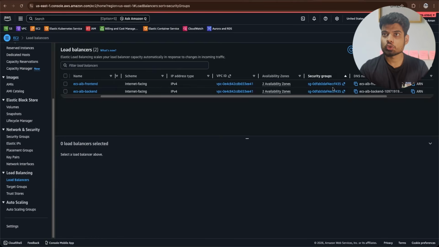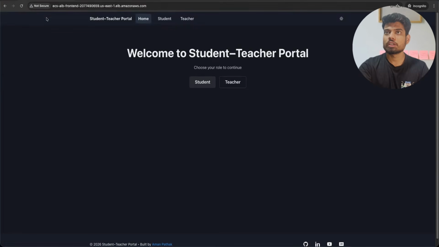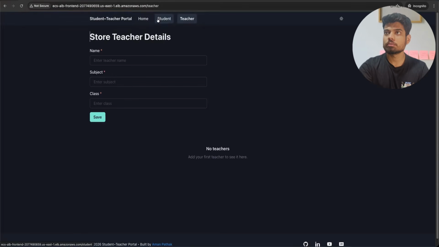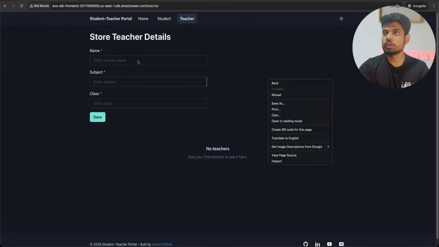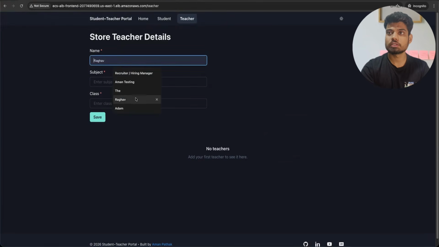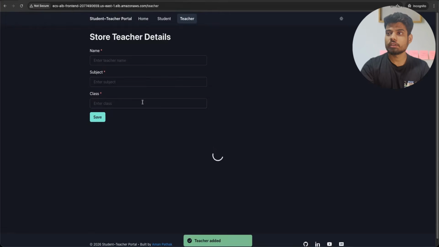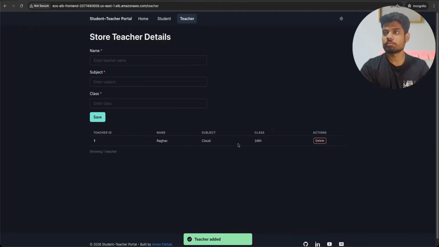Once we do that, we will access our front-end application. I'll just open this tab, and here this is our application, and both things are working fine. So what I'll do, I'll just try to add a record. I'll keep the name as, and we'll try to save, and we can see that the addition operation is working fine.